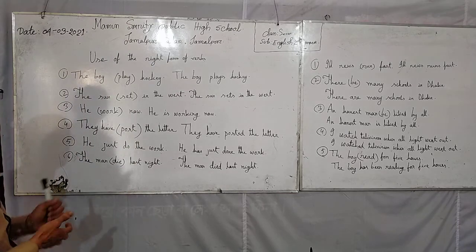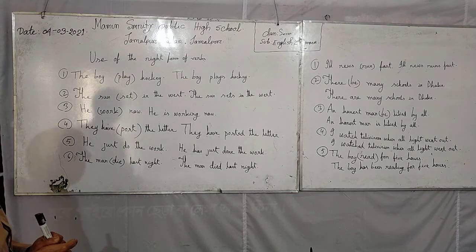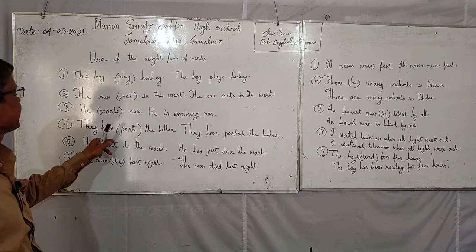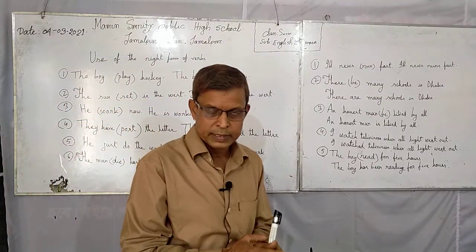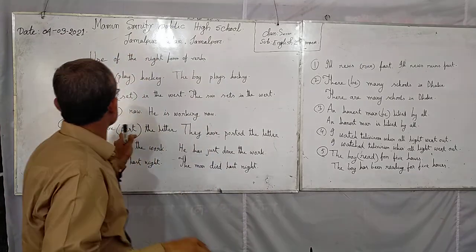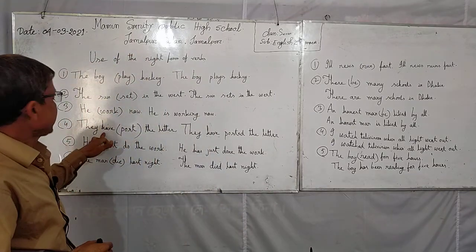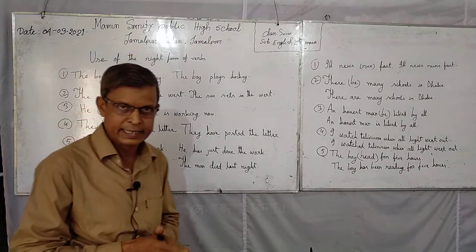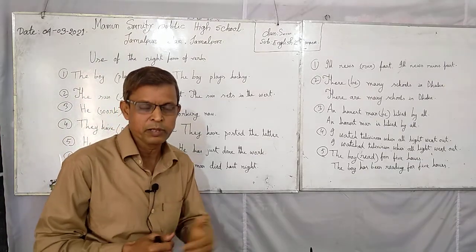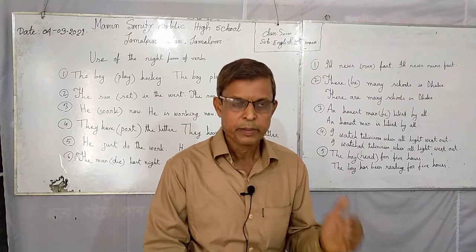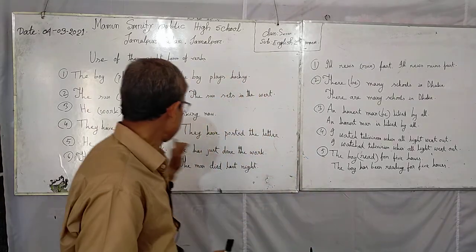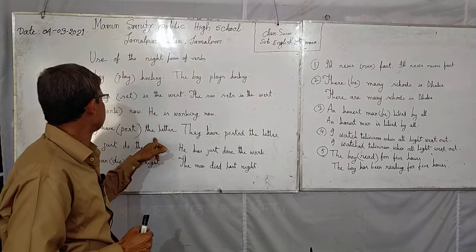Number 4. They have pushed the letter. They have posted the letter. Do you know the number 4 rule? If the sentence has have, has, had, it will be present perfect tense, past perfect tense, or future perfect tense according to structure.